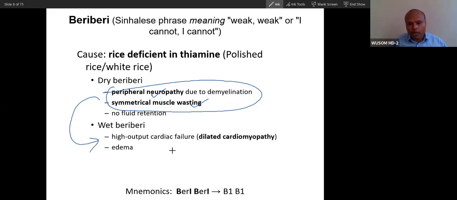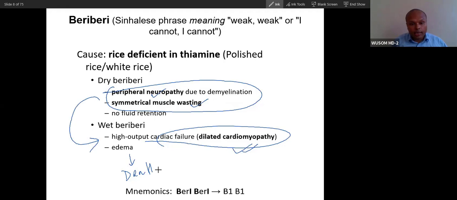Then at the same time there will be involvement of cardiac, heart tissue. So dilated cardiomyopathy will also be there. So this leads to death. Wet beriberi will ultimately lead to death. So this is the presentation of beriberi.